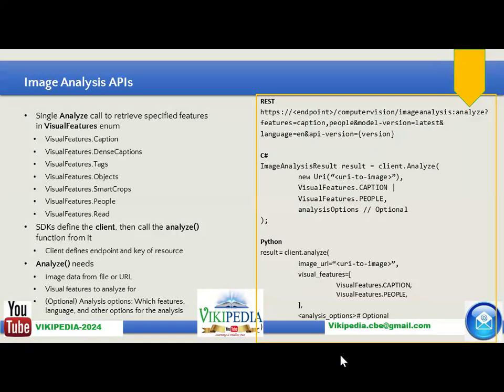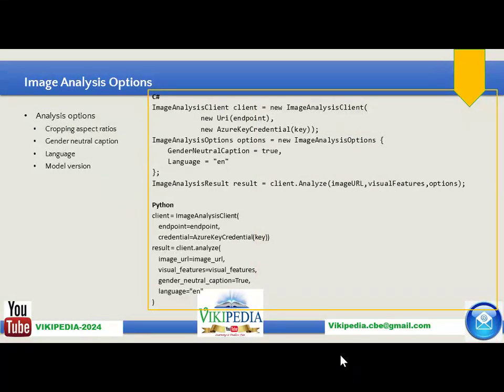You can add any number of visual features from the listed seven. Then, optionally, you can use analysis options, in which you can include what language you want the output in, or what language your input has. It helps us identify objects and OCR text from your images.